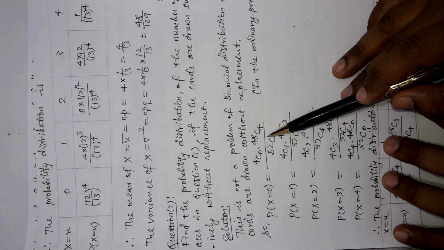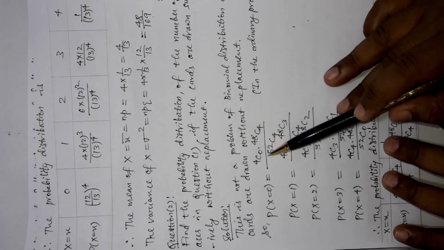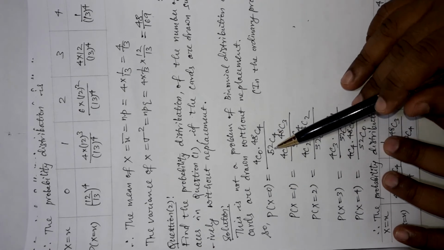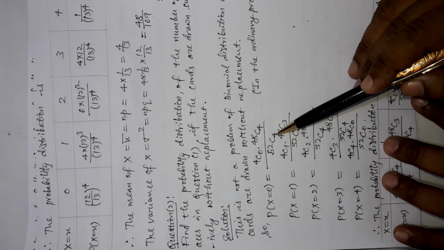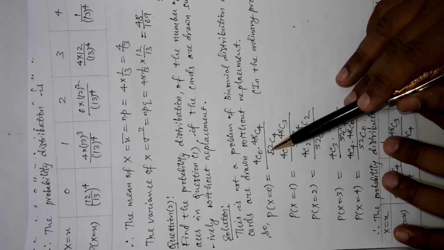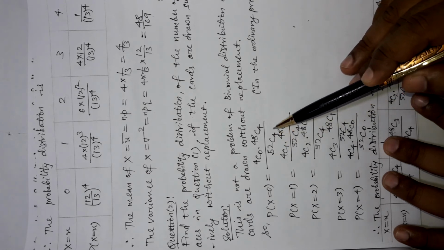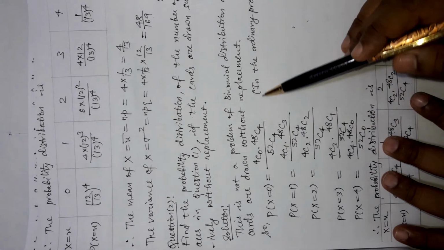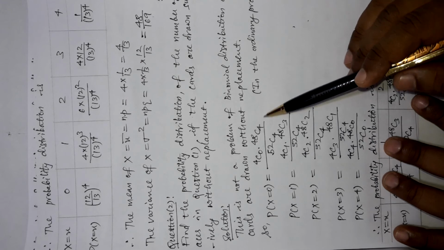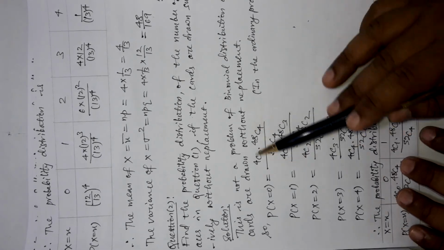Now, what is the sample size here? The sample size is 52C4, because in total we are drawing 4 cards out of 52 cards, that can be done in 52C4 ways. If you want, you can calculate it further, but it may become a big number. I am not calculating it here; this is only for your understanding.